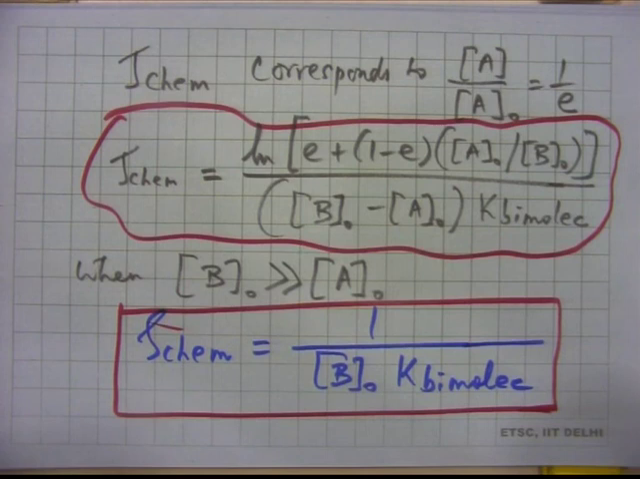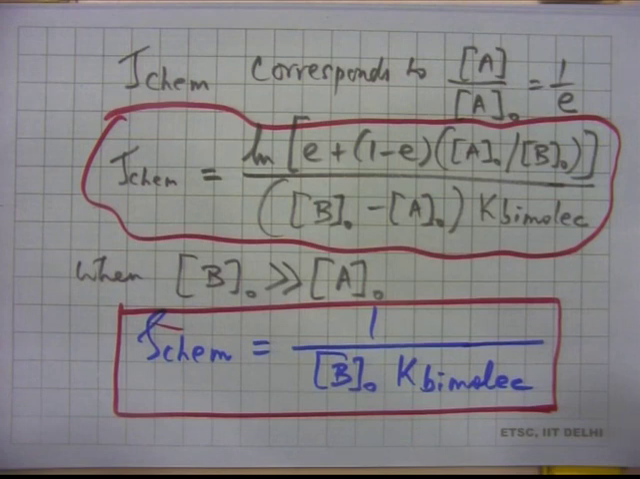It just tells you that if the reaction rate constant is higher, then the chemical reaction time scale is smaller, because the time scale is that time corresponding to which A by A naught becomes equal to 1 over E. Okay.